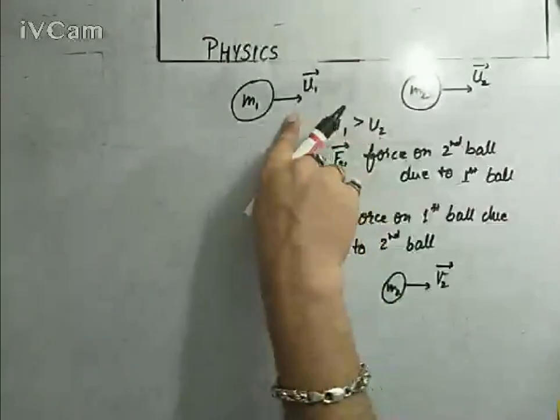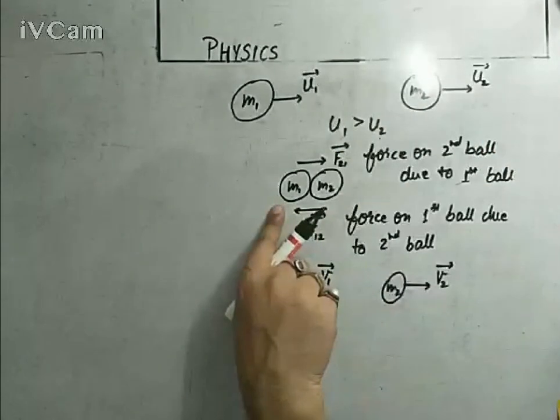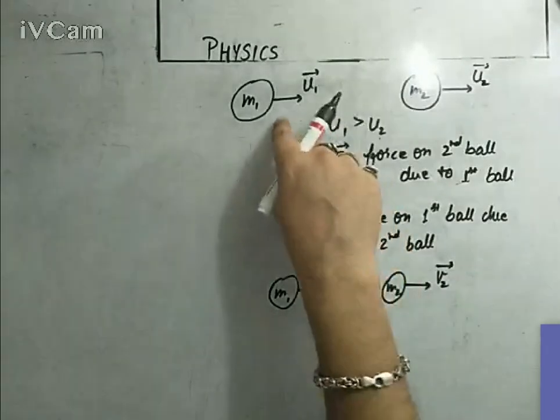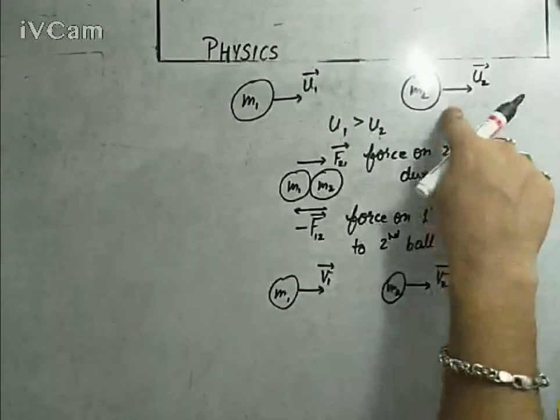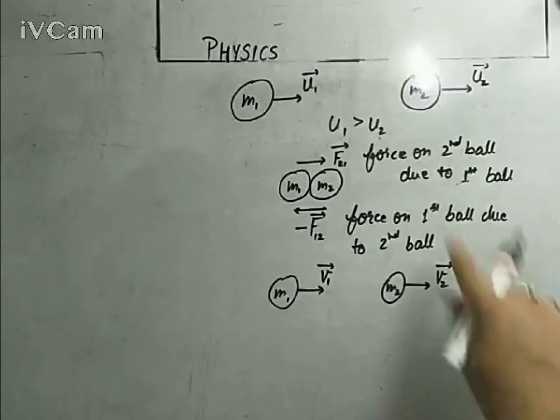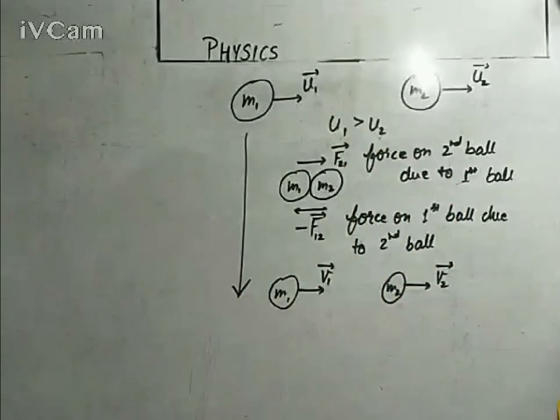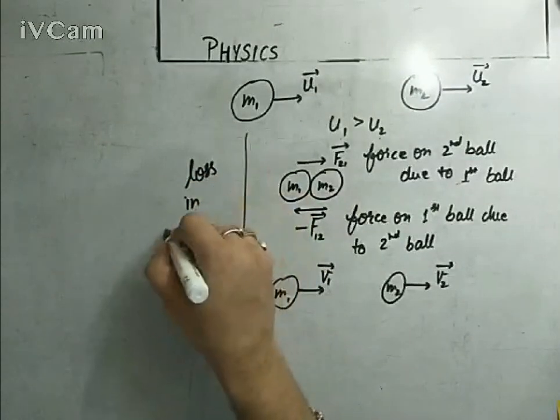Since the first ball was moving faster as compared to the second, it will lose some kinetic energy, and the second ball will gain some kinetic energy. So there will be a decrement in velocity for one and an increment in velocity for the other. Its momentum is getting decreased, so you will write the loss in momentum.